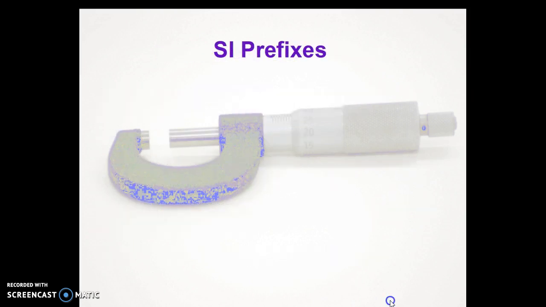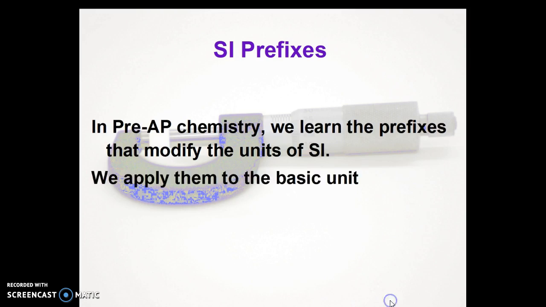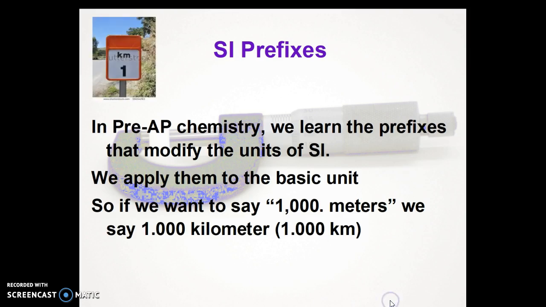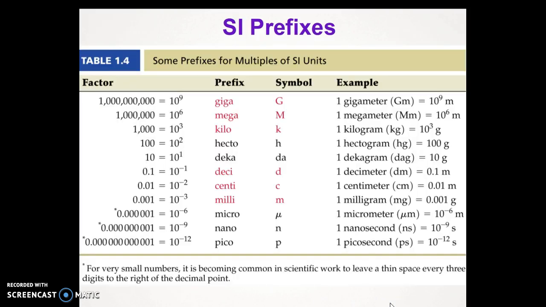Now, the SI prefixes are important because they modify the units of the SI system. We apply them to the basic unit. You've probably done this for years. So if we want to say 1,000 meters, we can say 1.000 kilometer. So what is 1,000 grams? It's 1 kilogram. Here are the SI prefixes.